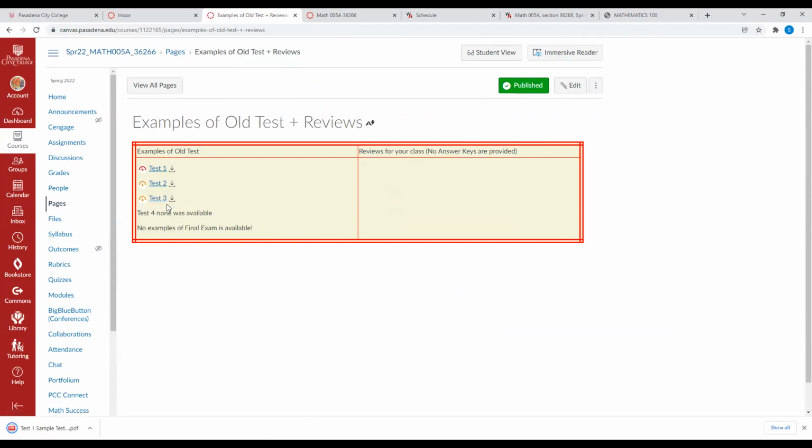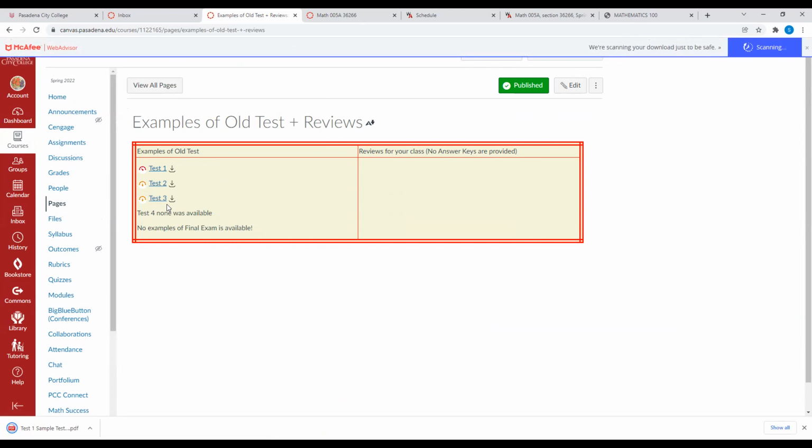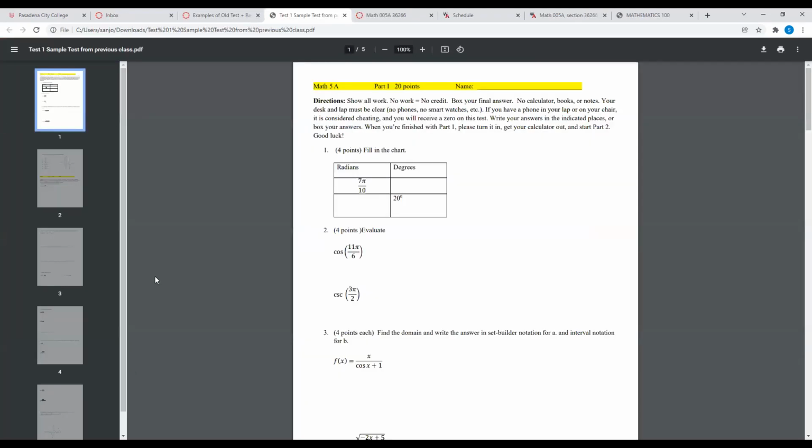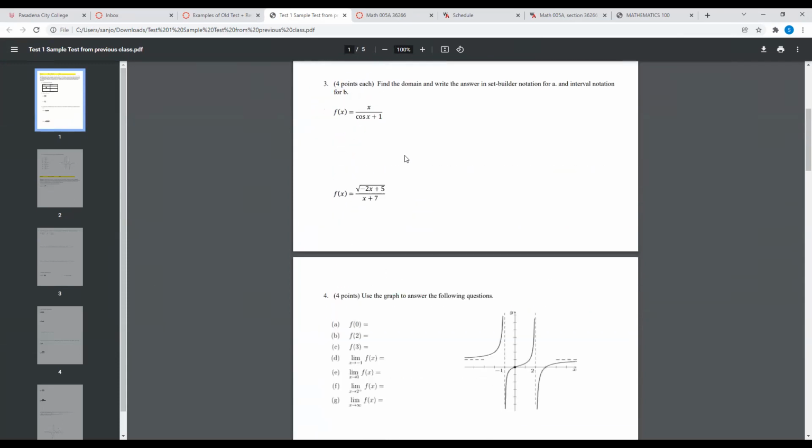But if I do give you some reviews, usually I never provide you with a key, but I can provide you with a review for the test. But here's a sample test if you want to see a sample test. I don't remember when I gave out this test, but it was a part 1.